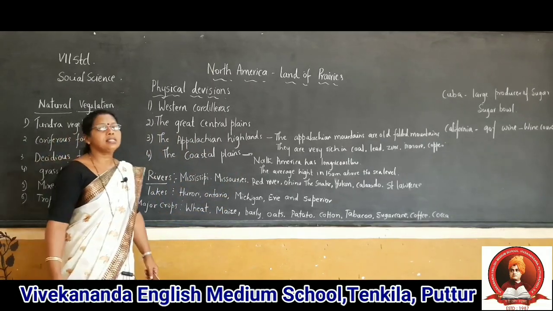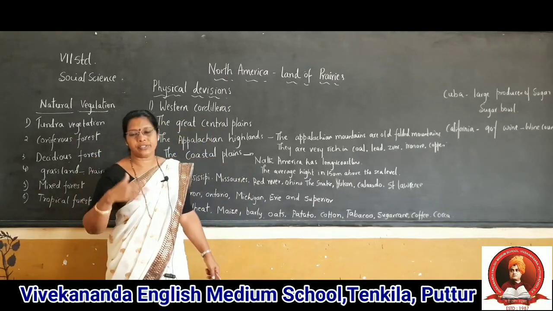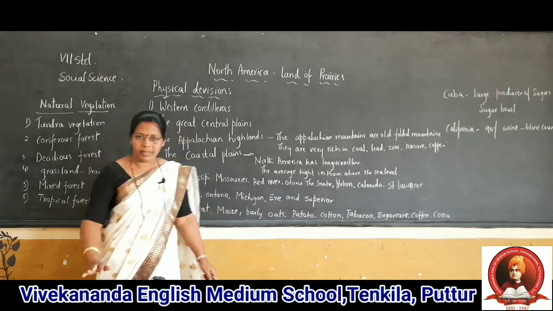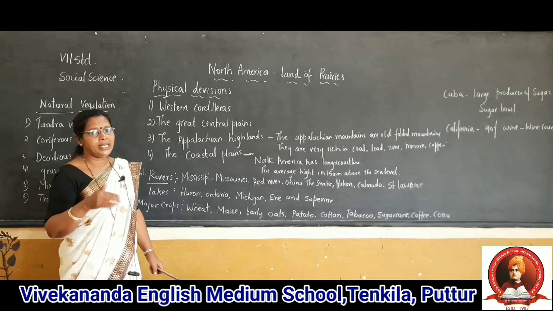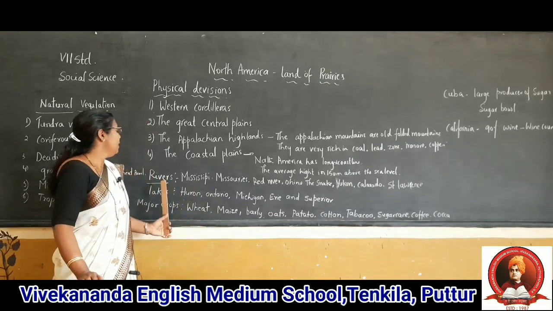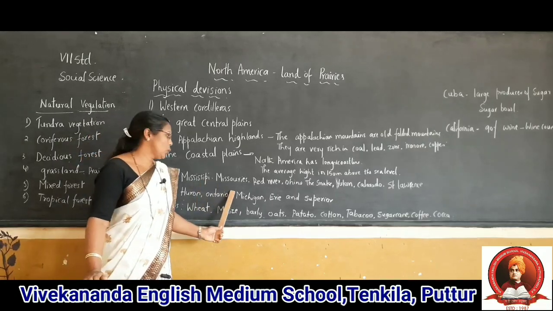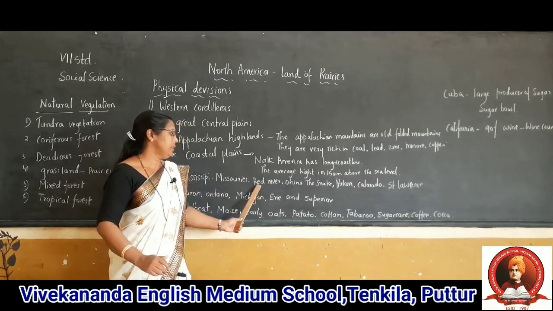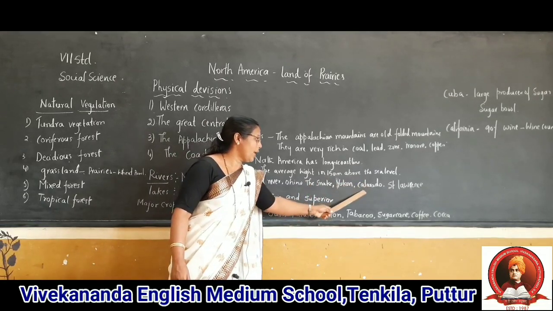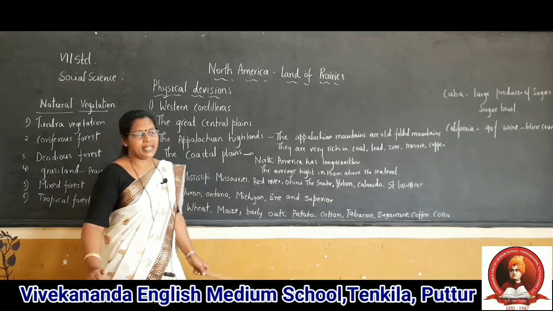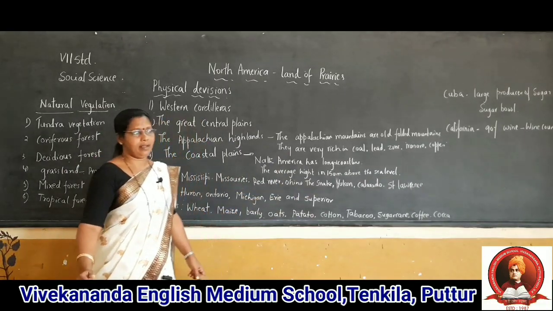Next one, river system. India already has some of the largest rivers. Likewise, in North America also many rivers are flowing. Some are short, some are long. The important rivers of North America are the Mississippi, Missouri, Red, Ohio, the Snake, Yukon, Colorado and St. Lawrence. Many other small rivers are also flowing in North America.